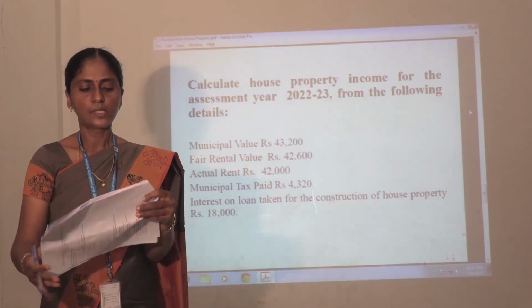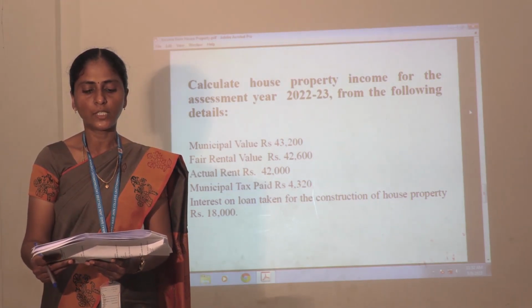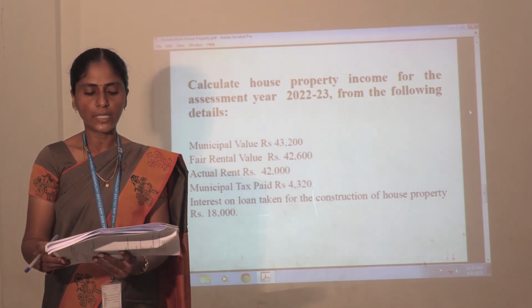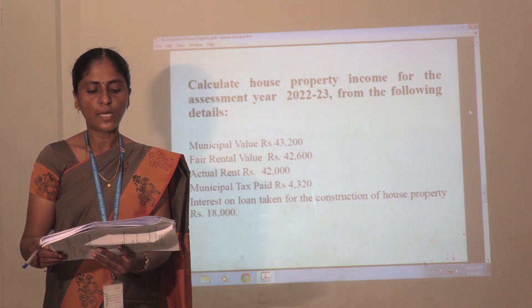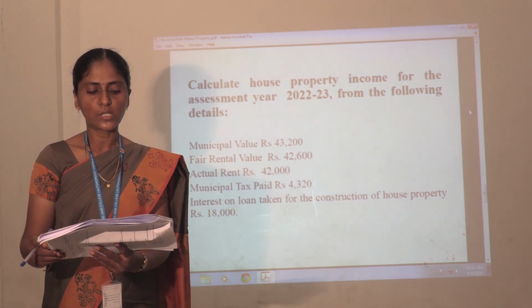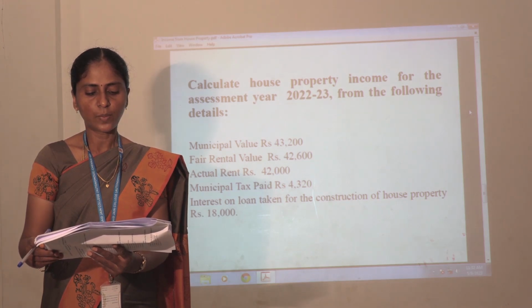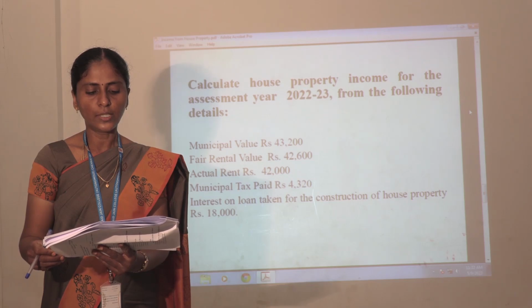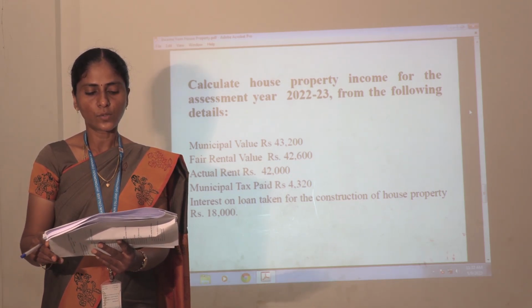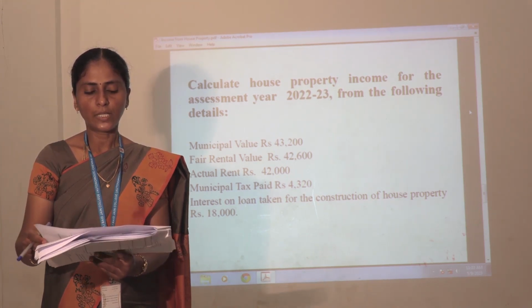Another example sum. Calculate house property income for the assessment year 2022-23 from the following details. The municipal value is 43,200, fair rental value 42,600, actual rent 42,000, municipal tax paid is 4,320, interest on loan taken for the construction of house property is rupees 18,000. With this information we are going to calculate house property income.